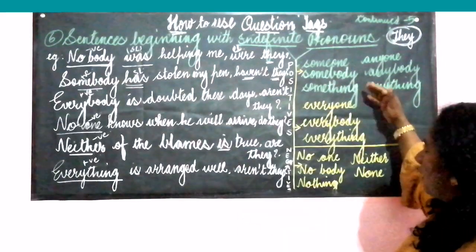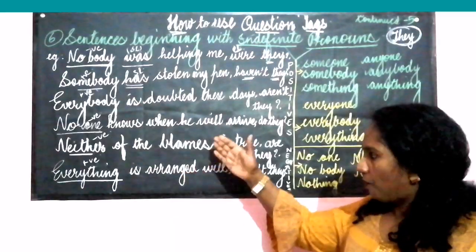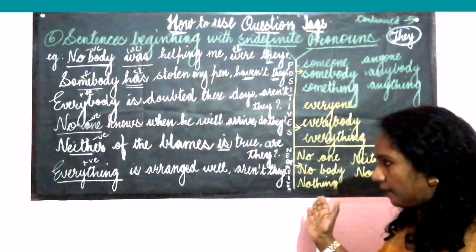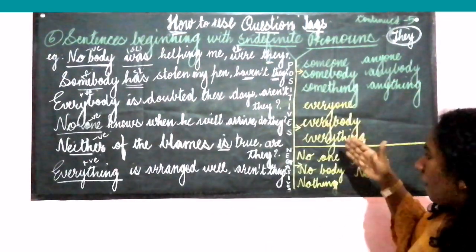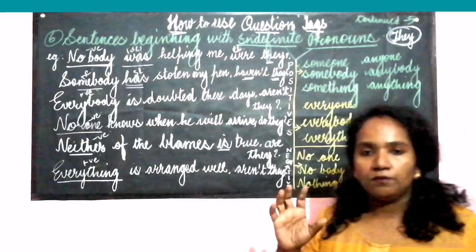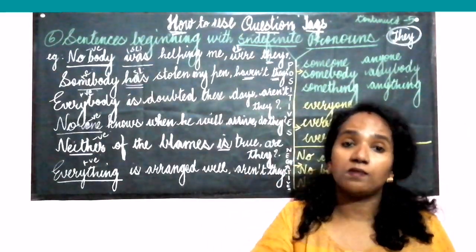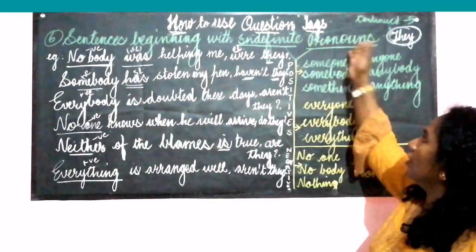So, the positive pronouns may take a positive as well as a negative tag. It depends on the sentence. If the sentence is positive, it may take a negative tag. If the sentence is negative, it may take a positive tag. But for no one, nobody, nothing, neither, none, we must always take the positive tag. And now, let us look at the indefinite pronoun as the subject.